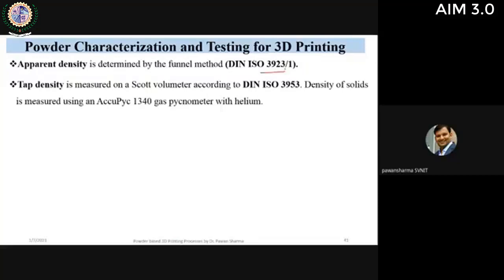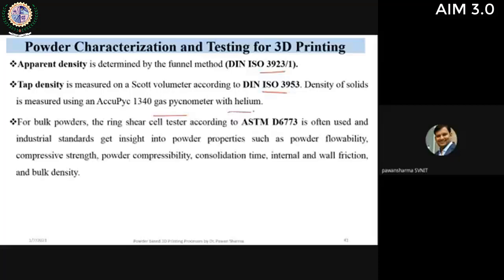Then tap density is again a very important aspect, because using the tap density we can identify the powder compactability, whether the powder can be compacted easily or not. It can be identified using the Scott volumeter technique as per this ISO. Another technique is the gas pycnometer with helium. These are used for tap density.